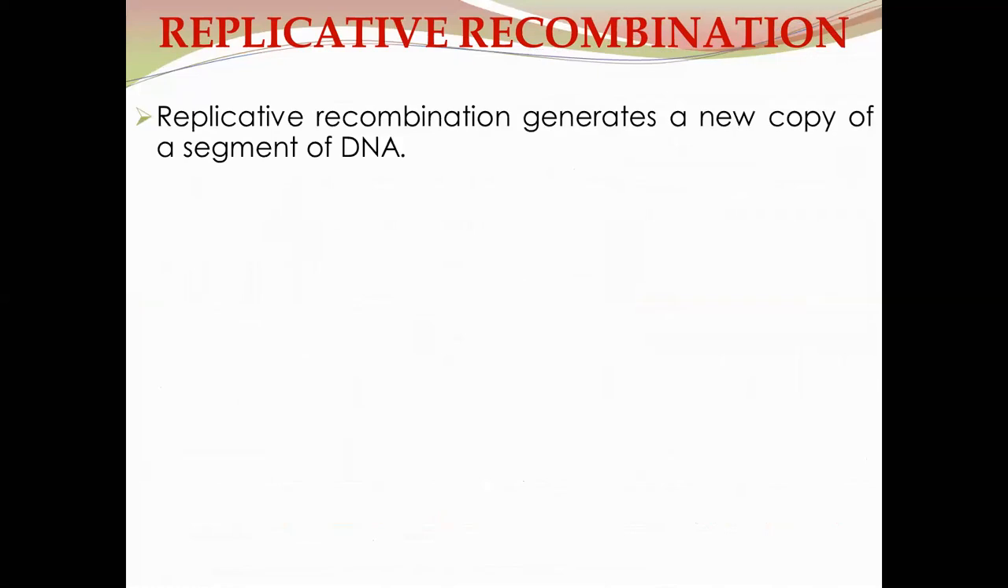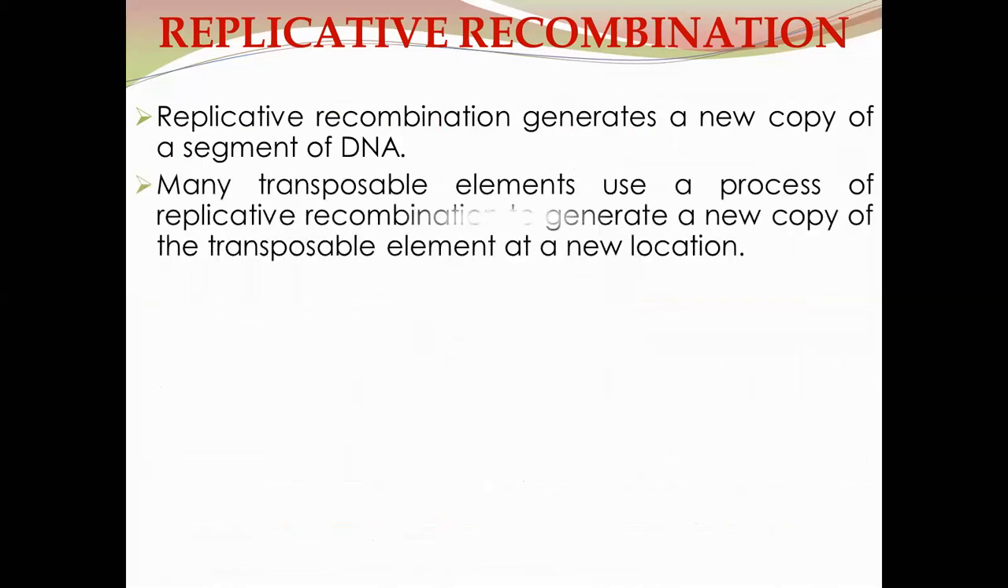So the fourth type is replicative recombination. Replicative recombination generates a new copy of a segment of DNA. Many transposable elements use the process of replicative recombination to generate a new copy of the transposable element at a new location. So the transposable elements change their position within the genome, and this process generates a modified DNA molecule. This is replicative recombination.